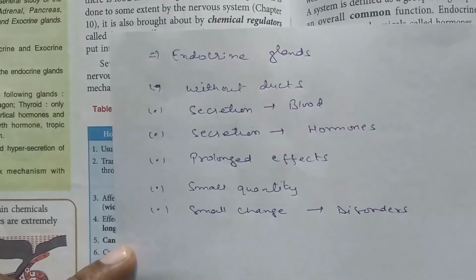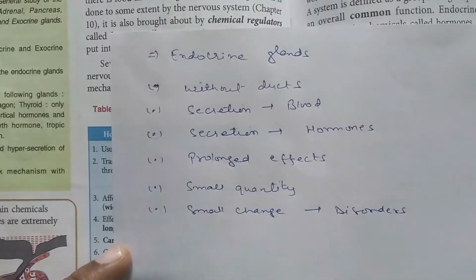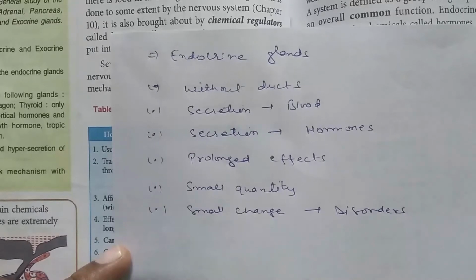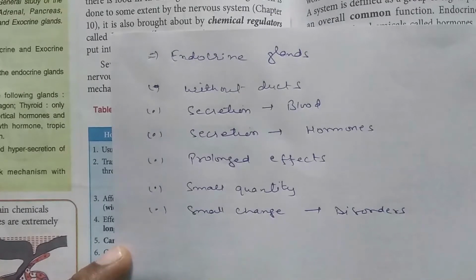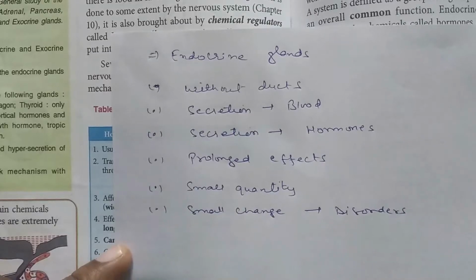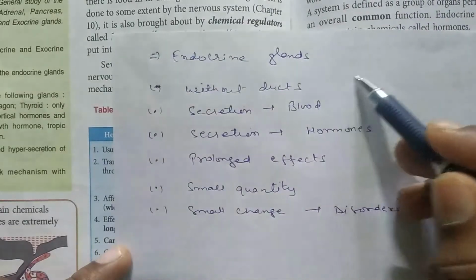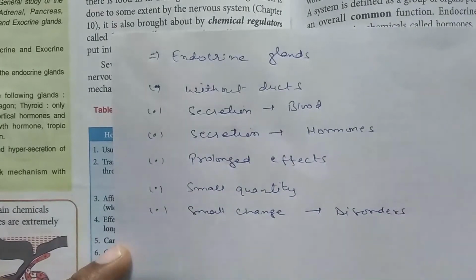Now, sometimes the difference is asked between the endocrine and exocrine gland, so I am giving you short important tips. When we talk about the endocrine gland, first of all, it is without duct, so it is known as a ductless gland. Secondly, the secretion is directly poured into the blood, as I already told, and it gets mixed in the blood and moves to the entire part of the body.